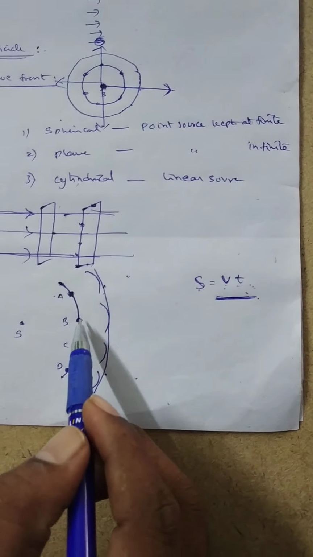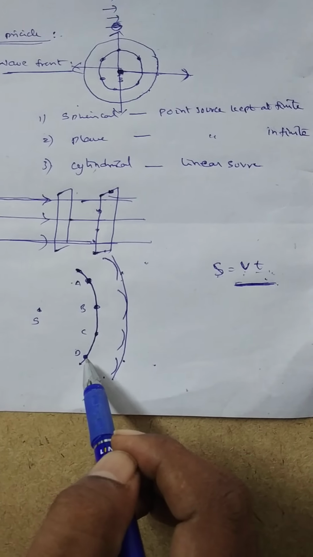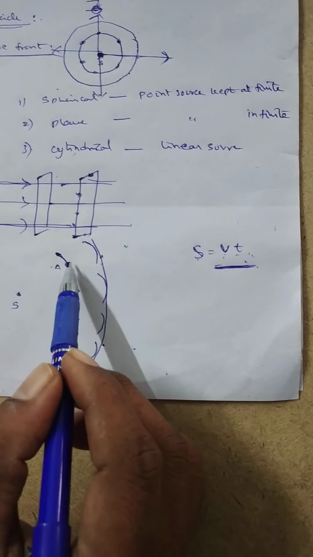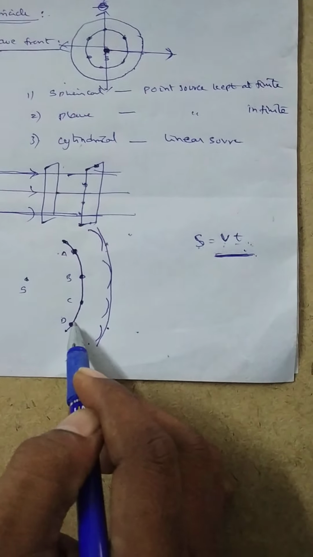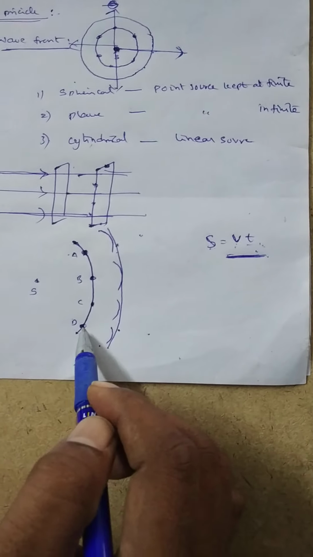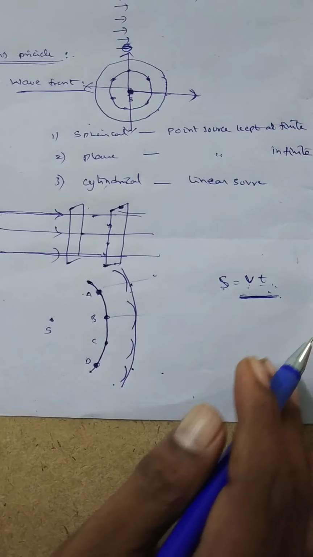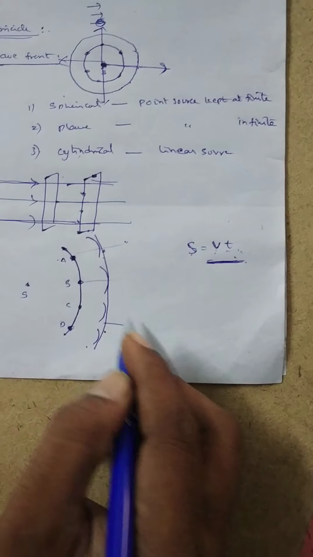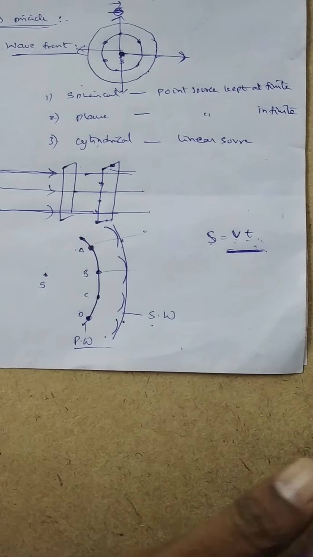Here A, B, C and D are the different points on the primary wavefront. According to Huygens theory, each and every point on the primary wavefront acts as the source of secondary wavelets. These secondary wavelets travel in the forward direction always. So this is the construction of the secondary wavefront. It is the secondary wavefront and this is called the primary wavefront.